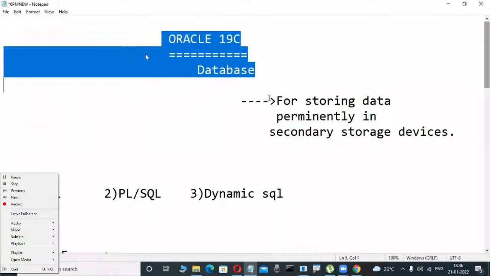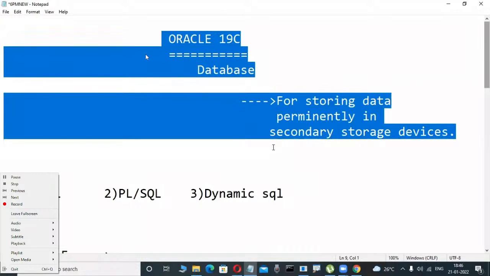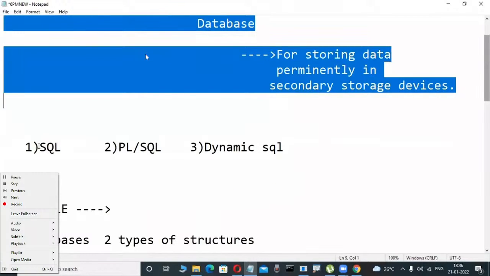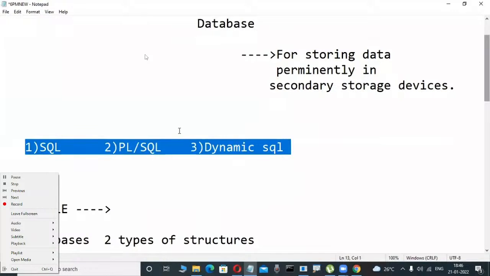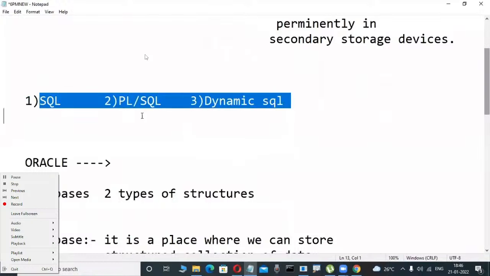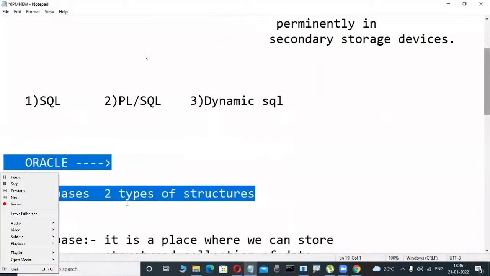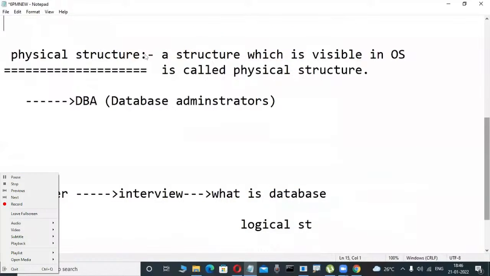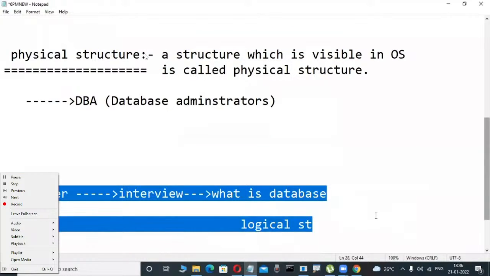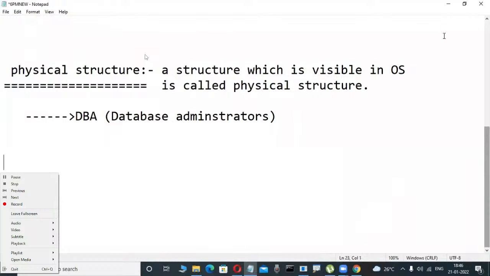If you want to operate this Oracle software, we use SQL, PL/SQL, and dynamic SQL languages. Anywhere we learn an Oracle course, these three things are taught. Okay? Yes. That is a very small thing I'm telling. Okay, fine. Now check it out.